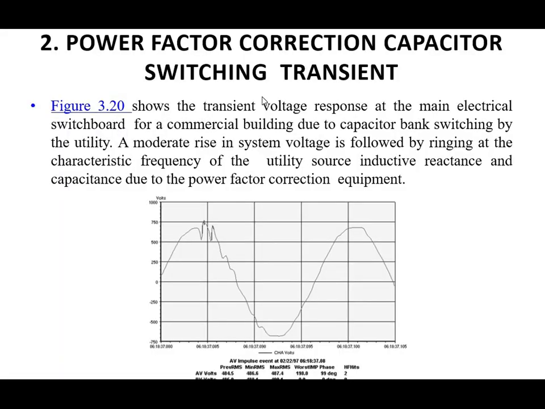Next is the power factor correction capacitor switching transient. This is the figure for the power system transient due to capacitor switching. It shows the transient voltage response at the main electrical switchboard of a commercial building due to capacitor bank switching by the utility.